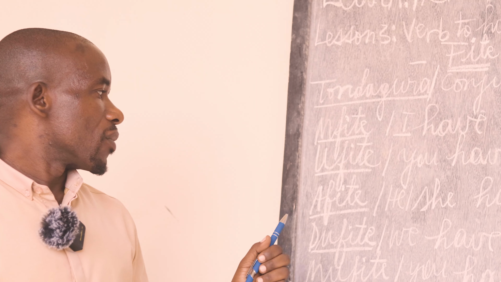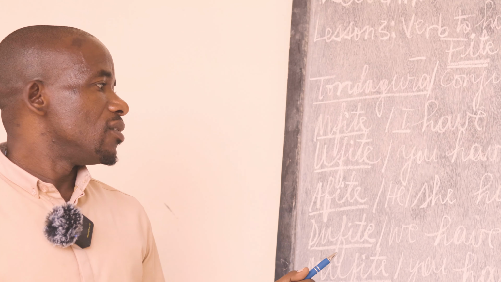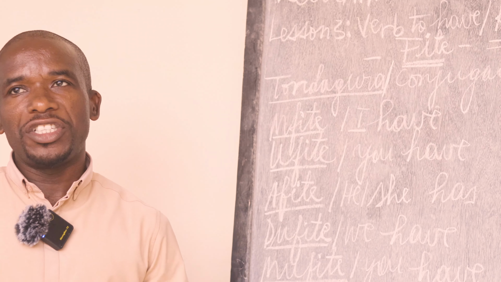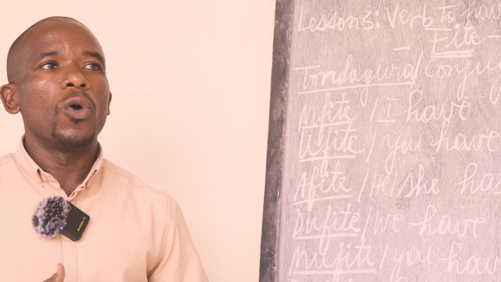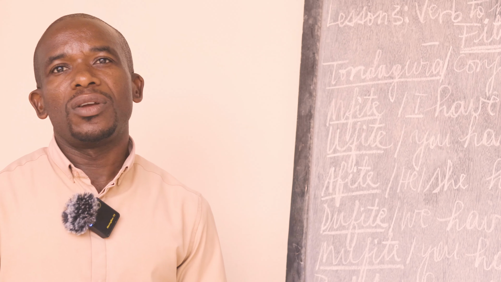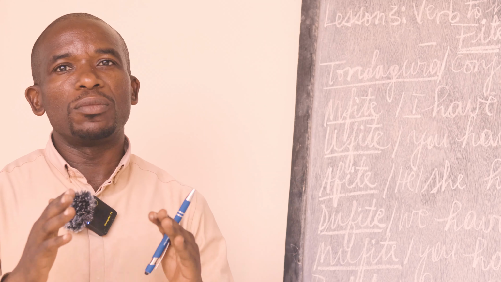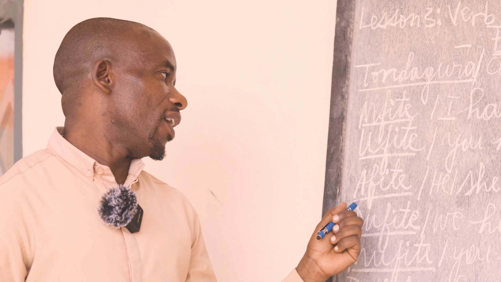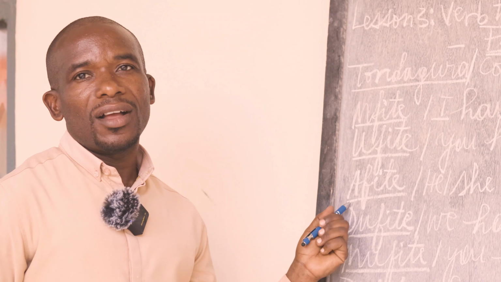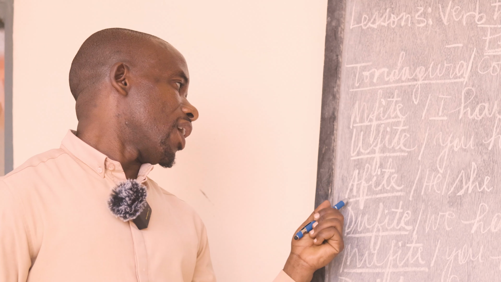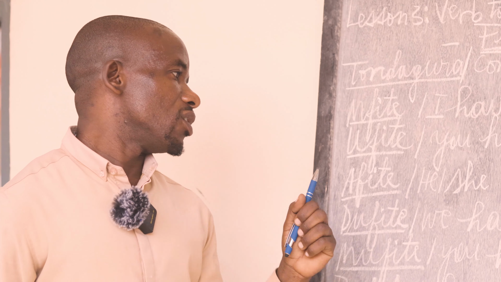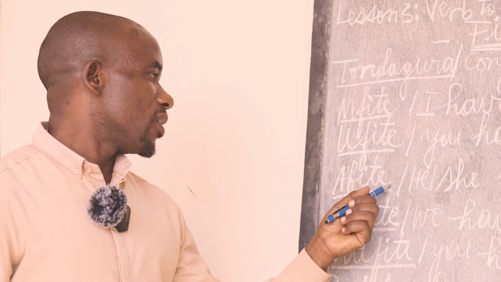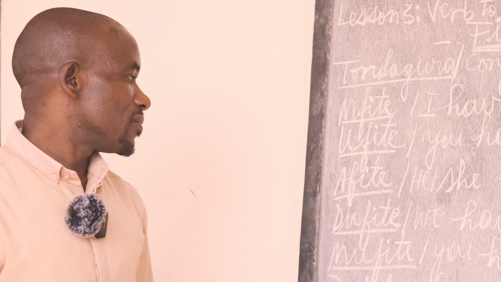Afite. This can be he or she and has. In Kinyarwanda, we don't differentiate female and male on the conjugation with the subjects. We put them together. We pronounce them the same way. Only we remember that it is on the third person of singular with the pronoun a. a can be either he or she. Afite. Repeat. Afite. I think I've got it.